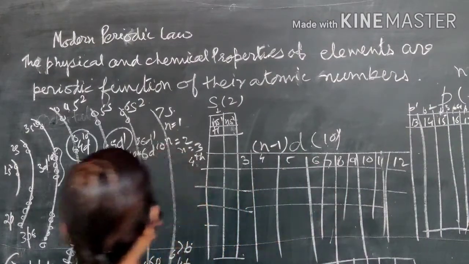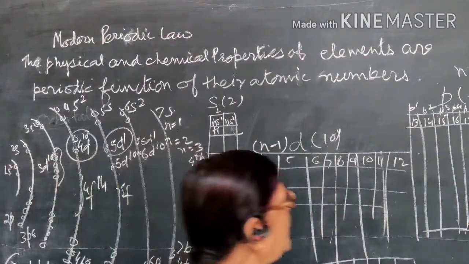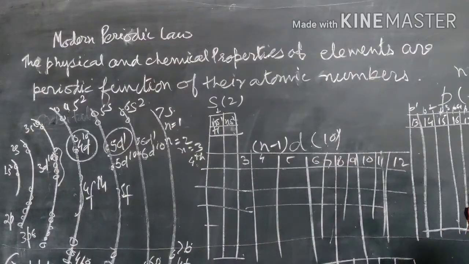Now when we come to the fourth period, when n is equal to 4, the number of elements is 18. That is 2 in the s orbital, 6 in the p orbital and 10 in the d orbital, so the total number of elements in the fourth period will be 18.